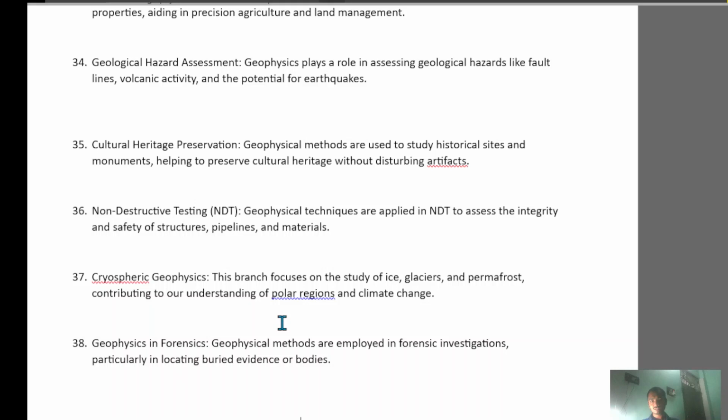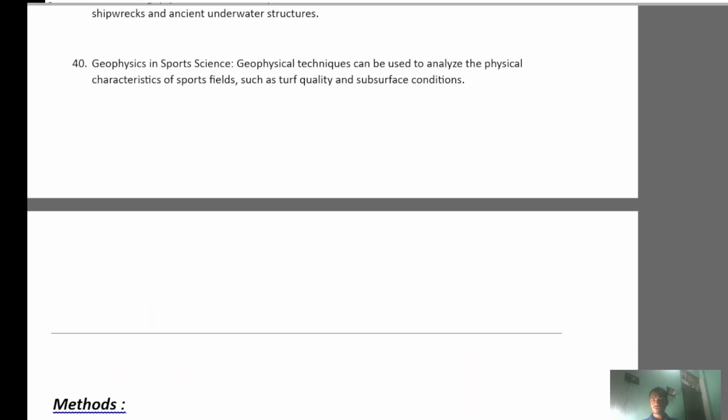Now there is also forensic geophysics and sports sciences geophysics. All these are branches of geophysics. Okay, let's come to the PPT.